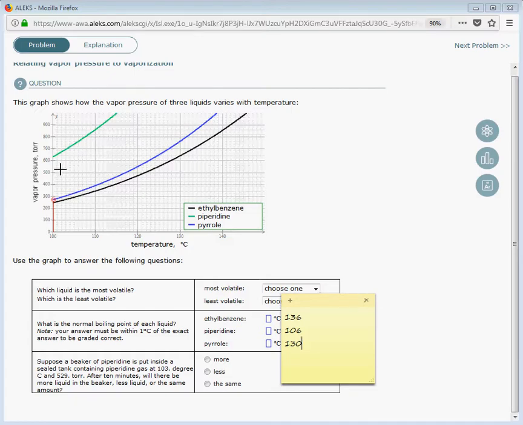So if you look at this area of the graph, you'll see that the curve for pyridine is much higher, which means the vapor pressure at this temperature is higher than the 529 torr. Therefore, some of the liquid will evaporate such that more of the molecules will be in the gas phase. Since this says, will there be more liquid or less liquid? There will be less liquid because more of the liquid will be in the gas phase because this temperature and pressure is lower than the curve.